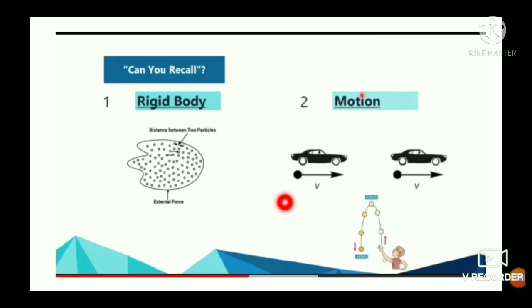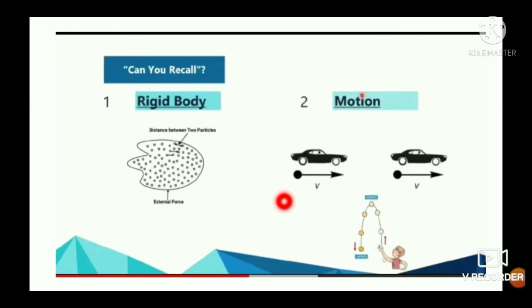This motion of a body along the direction of a force is a linear motion along a straight line path, and thus to produce linear motion the force is required. The force produces linear motion in the body. SI unit of force is Newton.